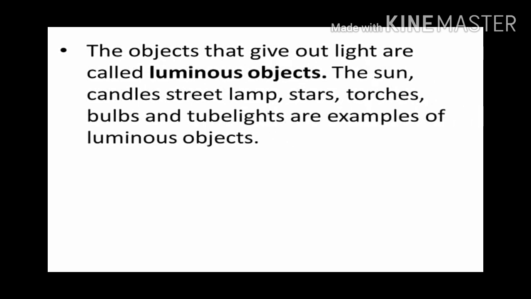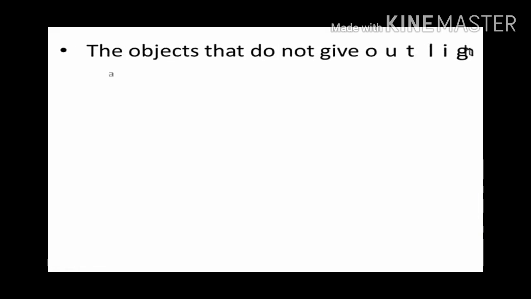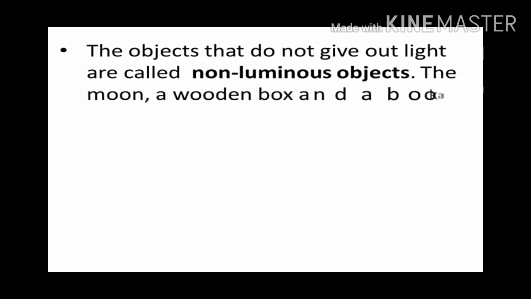What are they called? Luminous objects. The objects which give out light are called luminous objects. The sun, candle, street lamp, stars, torches, bulbs, tube lights are the examples of luminous objects, which give out light. All these things, like sun, candle, street lamp, torches, stars, bulbs give out light, and all these things which are giving light are called luminous objects, and they are the examples for them.